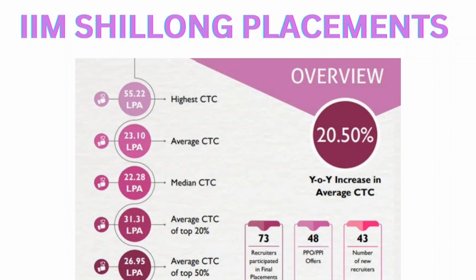So here if we consider the placement for IIM Shillong, then the highest salary package offered with this college is nearly up to 55.22 lakhs per annum. The average salary package offered with this college is nearly up to 23.10 lakhs per annum. The median salary package offered with this college is nearly up to 22.28 lakhs per annum. The top 20% of the students get an average salary package of 31.31 lakhs per annum, and the top 50% candidates get an average salary package of 26.95 lakhs per annum.